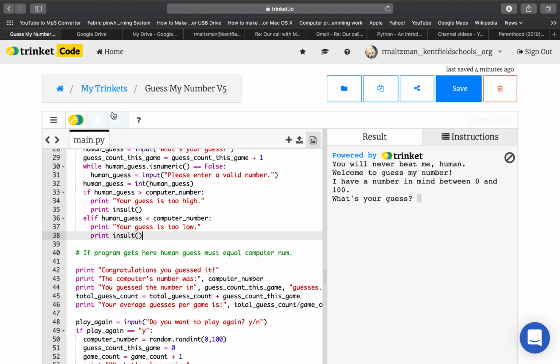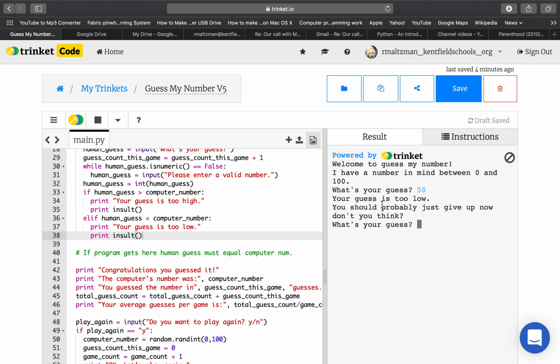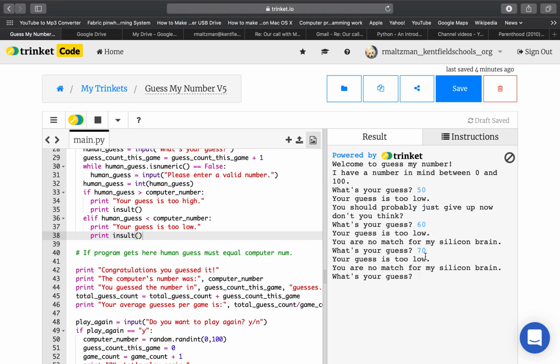All right, so let's make sure it works. Let's go ahead and run. Welcome to guess my number. I have a number in mind between 0 and 100. What's your guess? 50. Your guess is too low. "You should probably just give up now, don't you think?" Too low, so I've got to go higher, 60. Still too low. "You are no match for my silicon brain." 70. It gives me the same insult twice in a row.